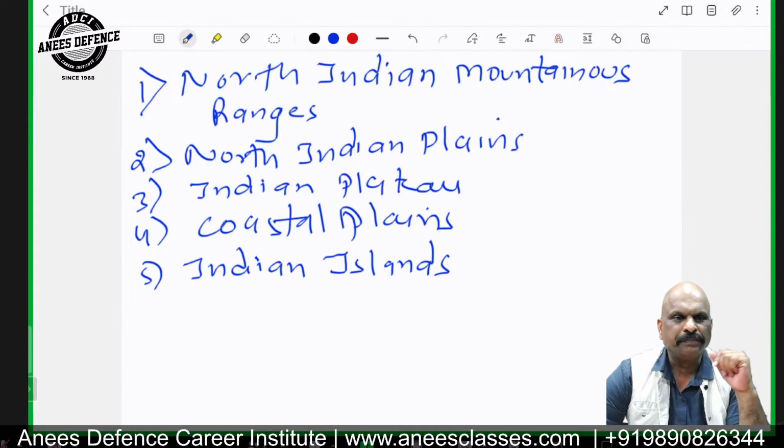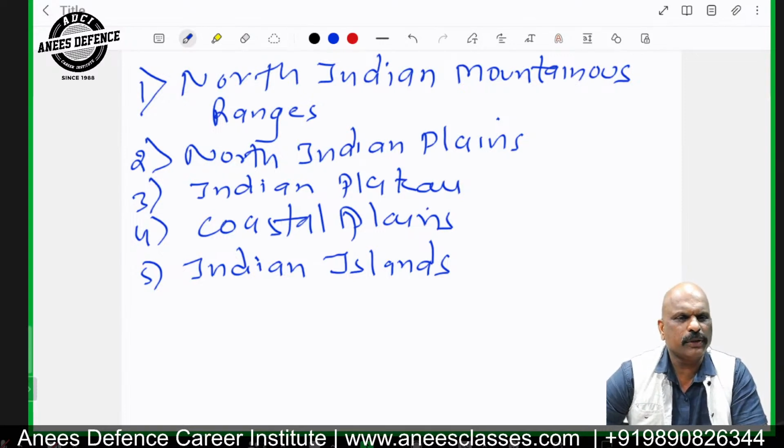Now, the plateau is of great economic importance due to the location of many minerals on Chotanagpur Plateau. India's 80% of minerals are mined from the states of Jharkhand, Bengal, Odisha, Madhya Pradesh and Chhattisgarh, and geographically all these states form part of Chotanagpur. So, students, this was the third division, Chotanagpur Plateau, which extends in the south, the peninsular parts of India.